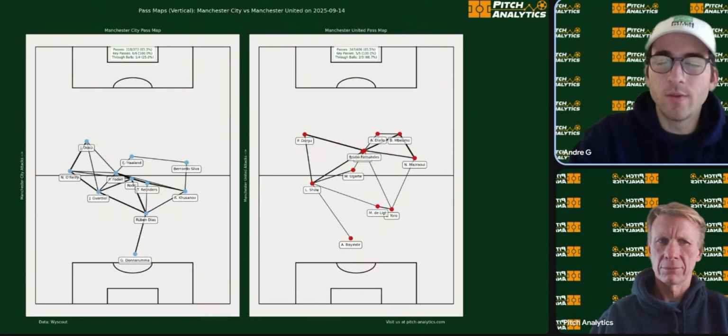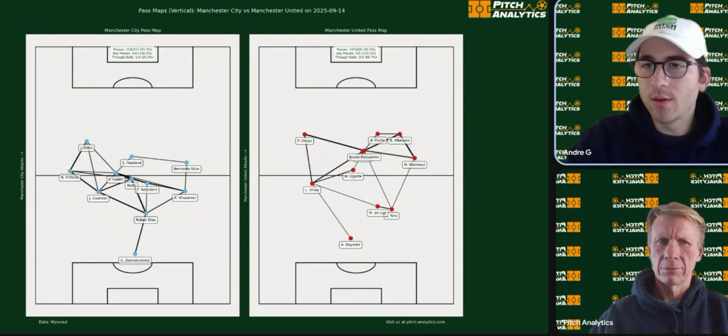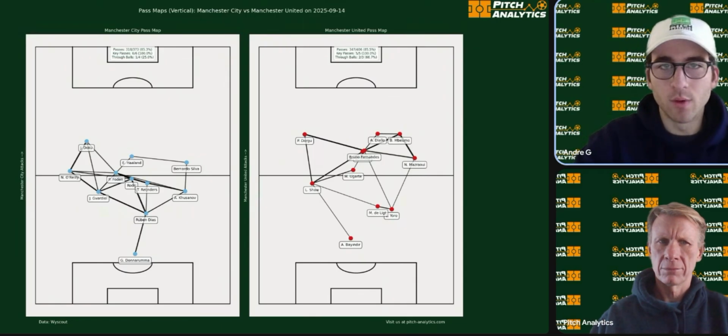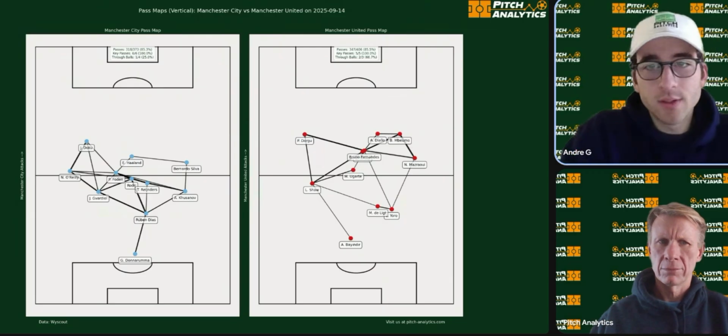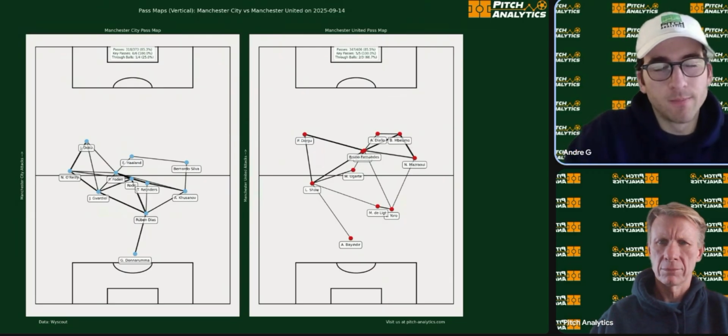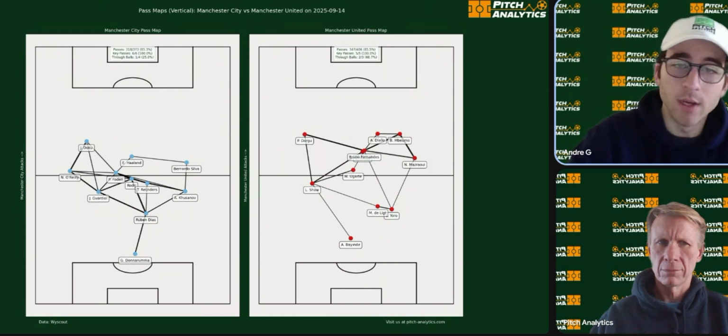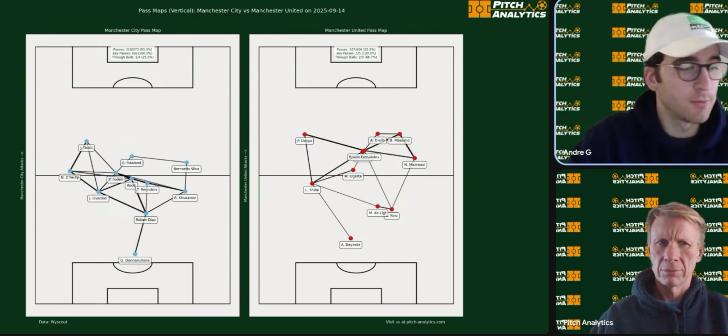When we look at how they were passing throughout the match, City were building up through that 4-3-3 patented by Pep, and then United under Amorim back then were in that 3-4-3. These possession stats are really interesting, though. Manchester City had 373 passes during the match. Man United actually had 406. Surprising stat to me that Man United controlled the possession of the match.